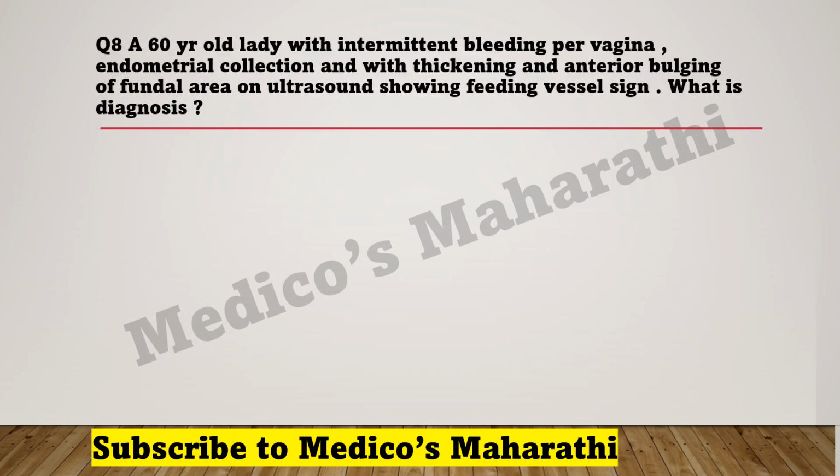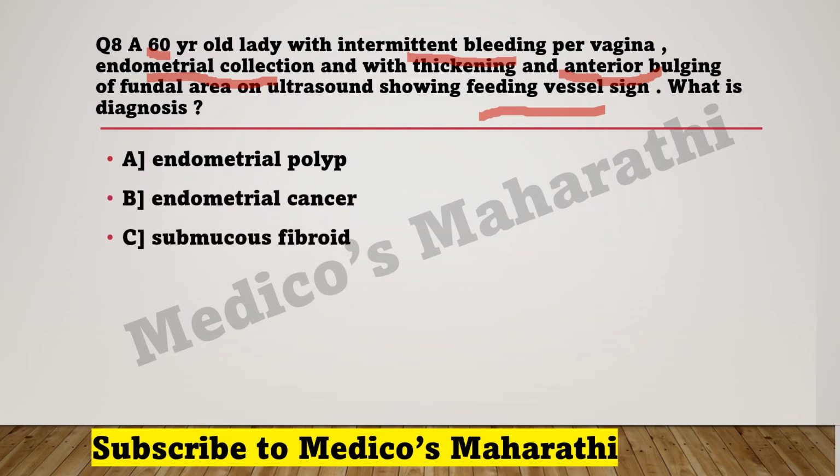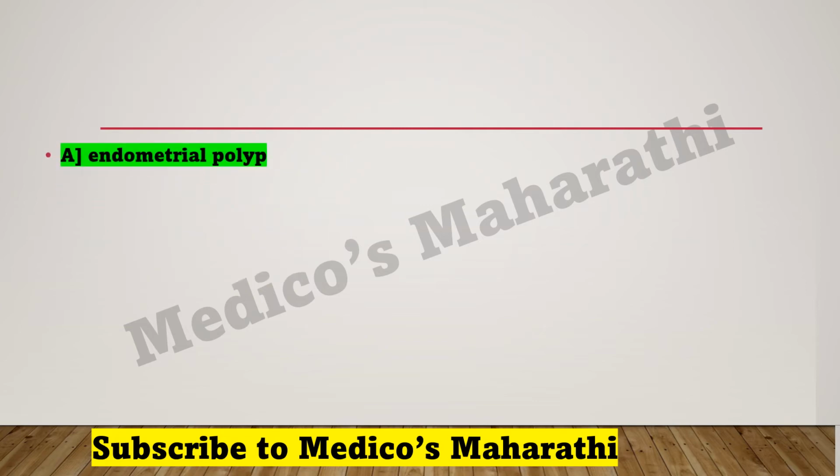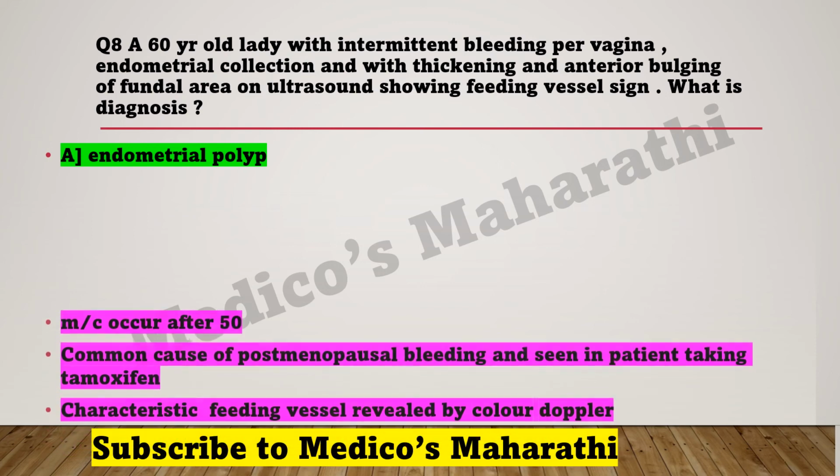Okay, what is the next question? A 60-year-old lady with intermittent bleeding per vagina, endometrial collection with thickening and anterior bulging of the fundal area, on ultrasound showing a feeding vessel sign. What is the diagnosis? The options are endometrial polyp, endometrial cancer, submucous fibroid, or endometriosis. The correct answer is endometrial polyp.